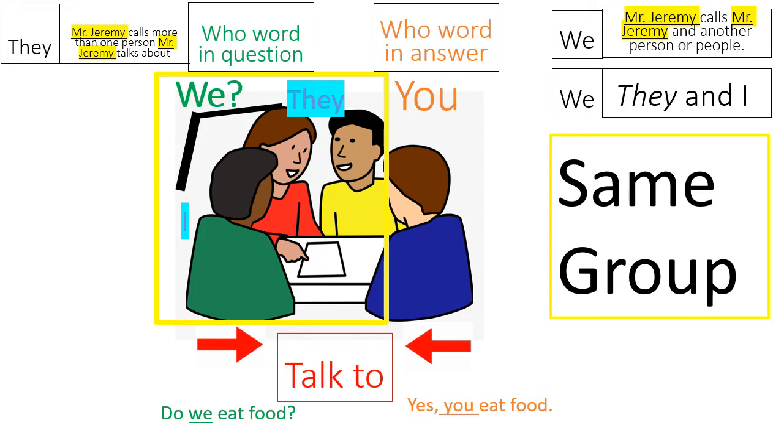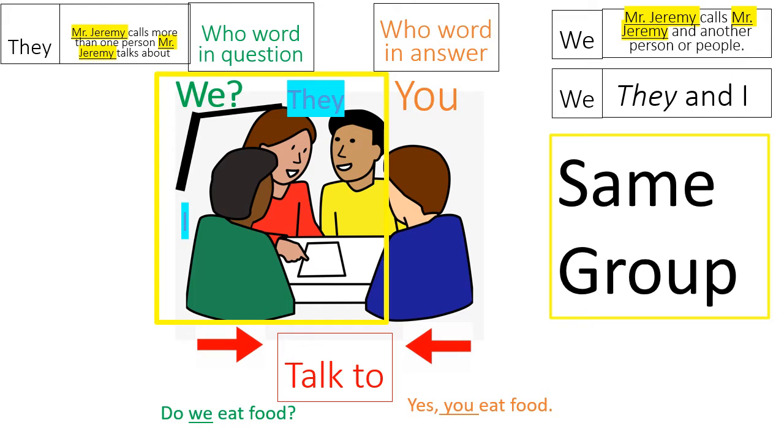So when we say we, we're talking about I, this person in the green, calls this person in the green I, and this same person calls these two people, the one in the red and the one in the yellow, they. So remember, they is the name that Mr. Jeremy or Zabao, you put your name here, calls more than one person, okay?